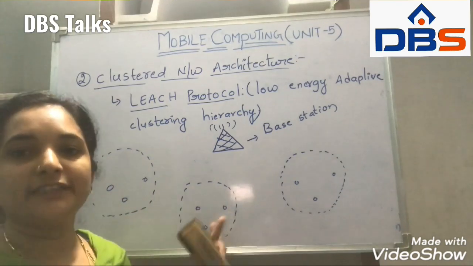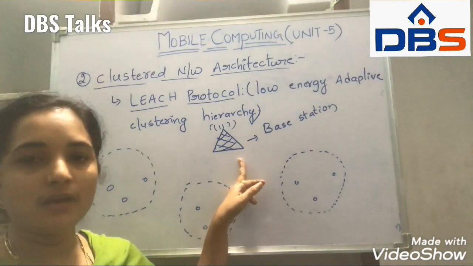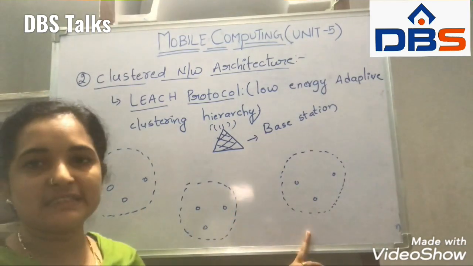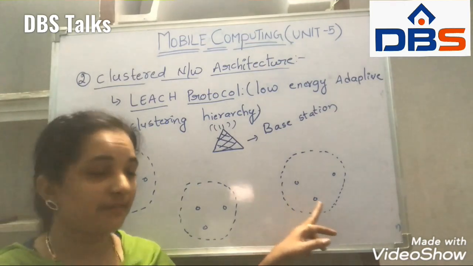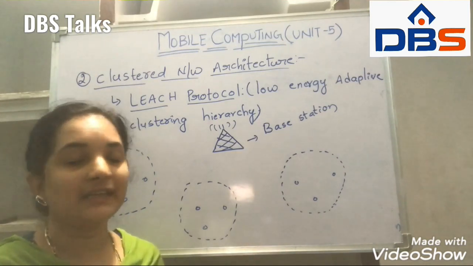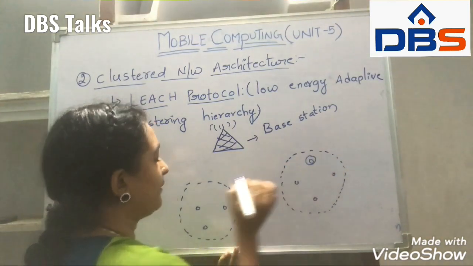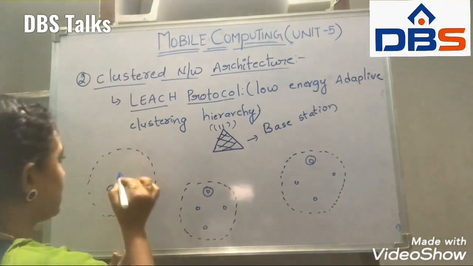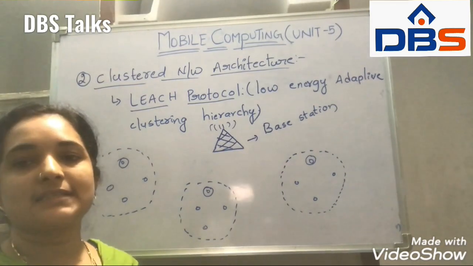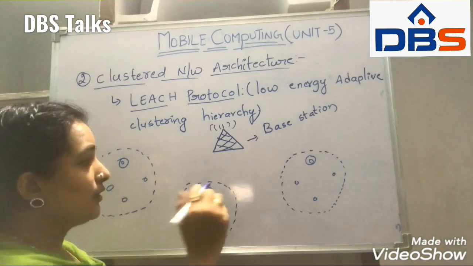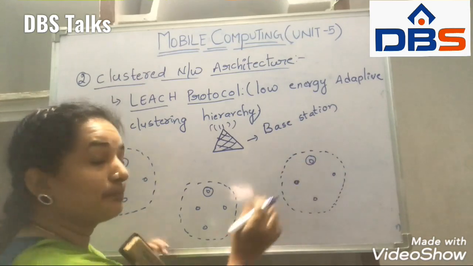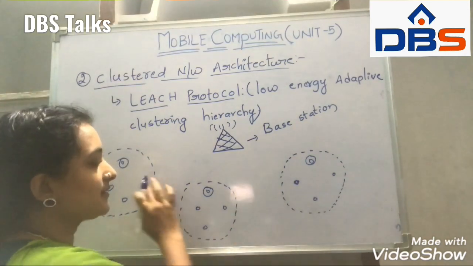So in the image we have created one small base station and a group of different clusters. In the first cluster we have 3 sensor nodes. In every cluster we are using 3 sensor nodes, and in every cluster we have a cluster head. The main use of this cluster head is that it is decided beforehand that these are the cluster heads.